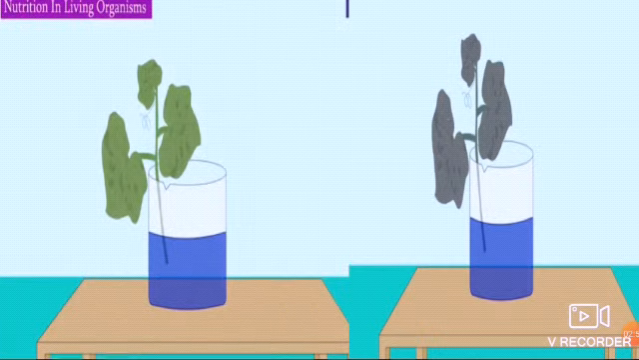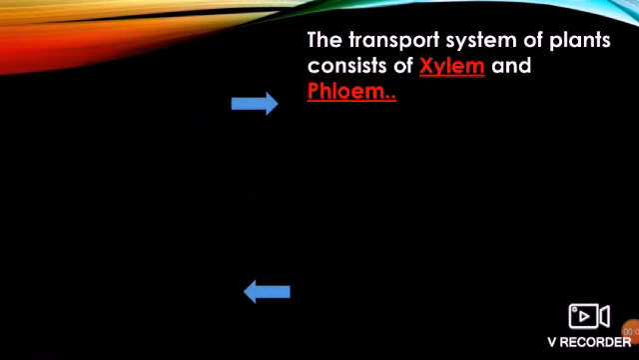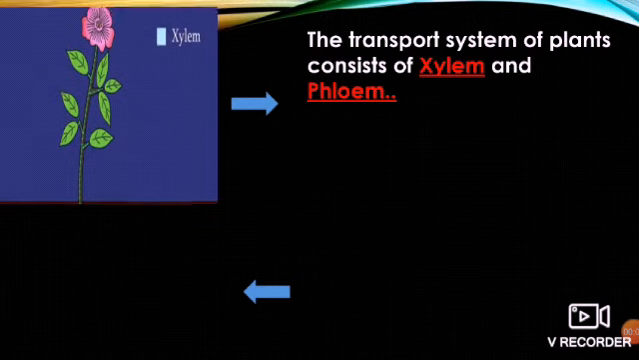Just observe after one day. See the changes in the plant. So why has this happened? The transport system of a plant consists of xylem and phloem.